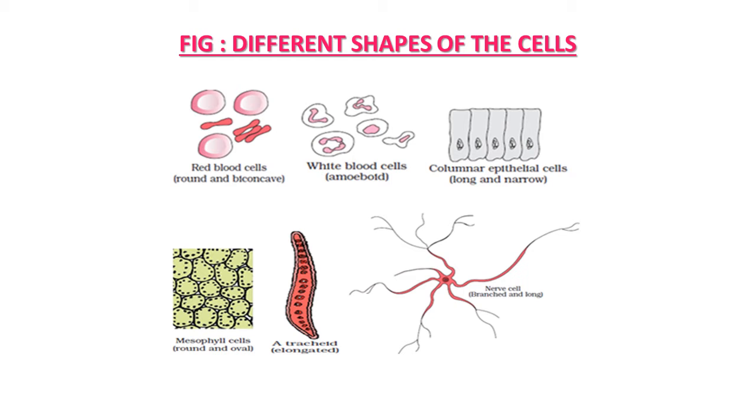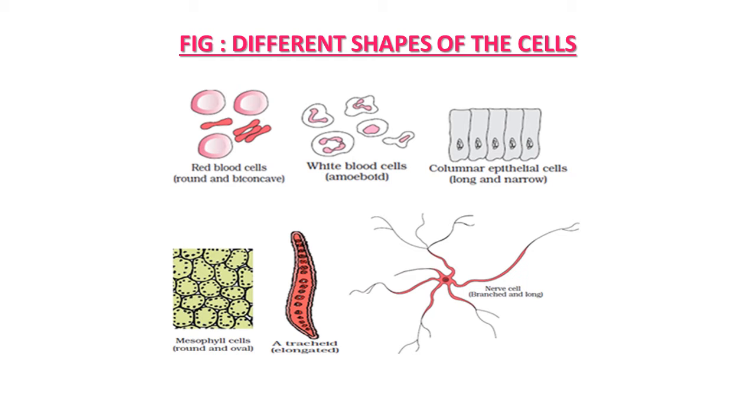In trachea, the shape of the cell is an elongated structure, so it's long in its shape. Last one is the figure of a nerve cell. It's different from other cells because here you can see it's branched and long in its shape.